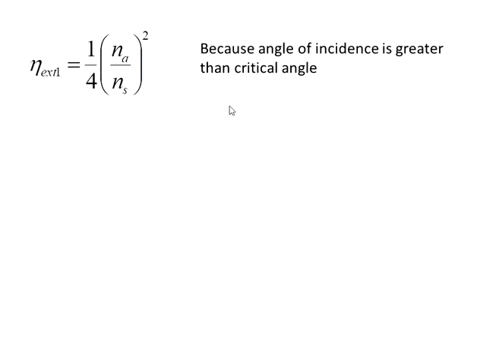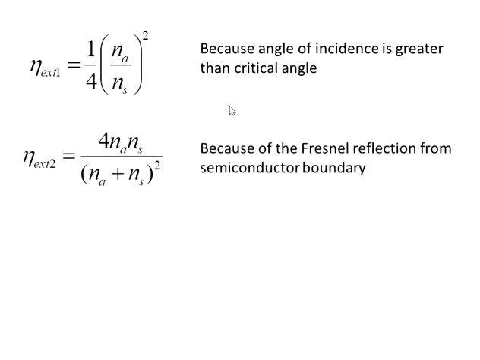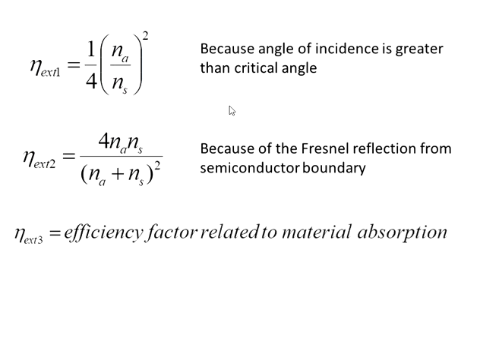Then when this photon is emitted out of the semiconductor material, some energy of this photon will be reflected back into the same material, and because of that we get this second external quantum efficiency as this equation. Third one is related with the material absorption properties, so that is given by eta external 3.